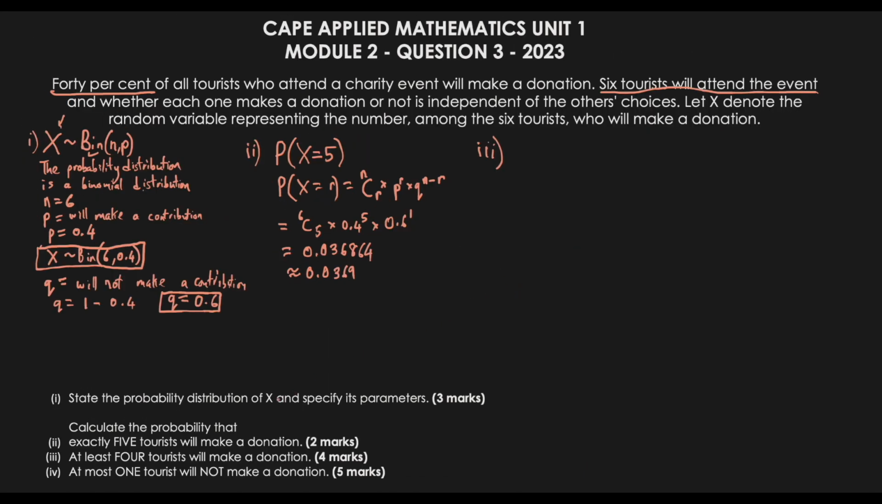Third one, we want to say now at least 4 tourists will make a donation. At least 4 tourists. So what do we mean by at least 4 tourists? When we say at least 4, if I was to tell you bring me at least $4, what would you think that means?